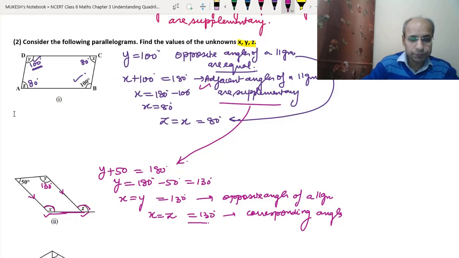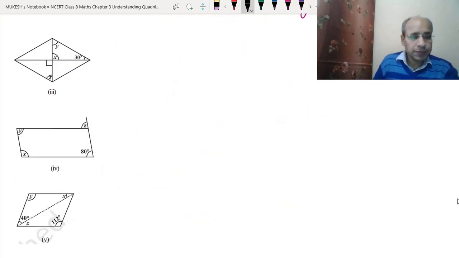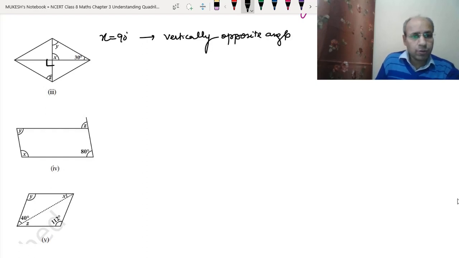Now the third part. See, in the third part, we have y. This is x, y, 30 and z. Okay. This is already given as 90 degrees. So that means x will be equal to 90 degrees. Why is x equal to 90 degrees? Because of vertically opposite angles. This angle x and this angle are vertically opposite, and since this is given as 90 degrees, x will be equal to 90 degrees.